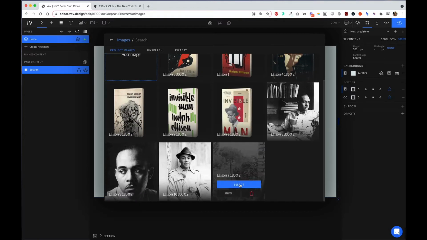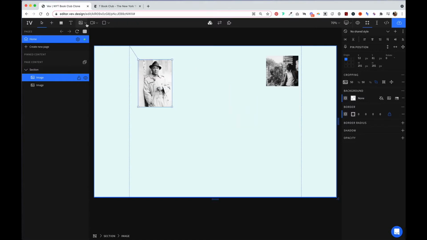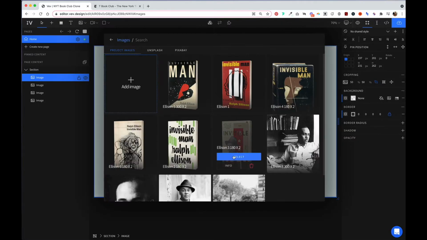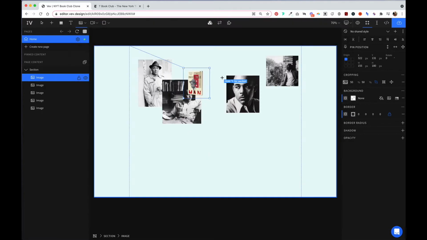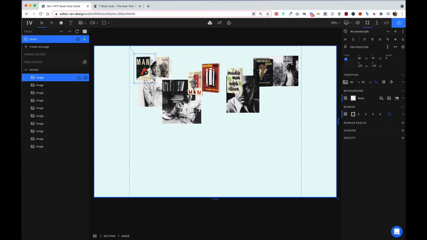And let's start adding them in. If we want, we can rotate some of these a little bit.